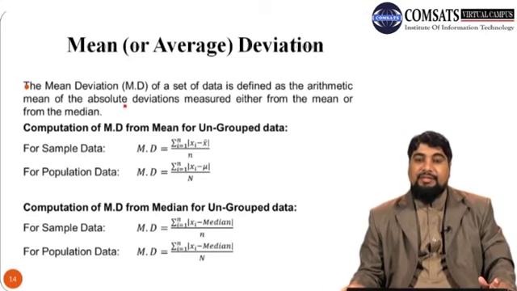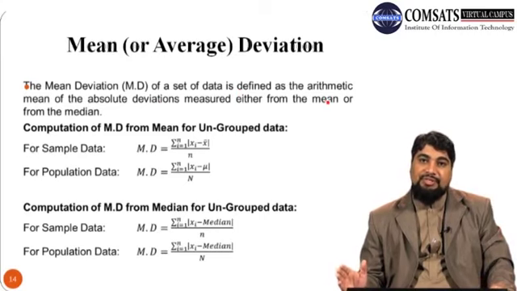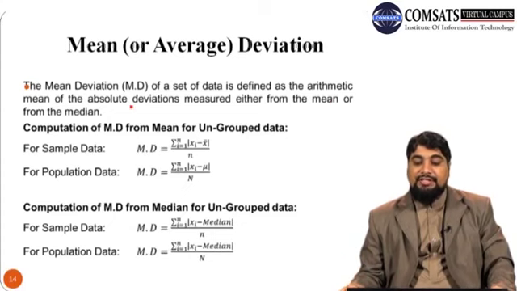Absolute means just considering only the positive values. Deviations measured from the mean means just take the difference of each observation from the mean value, or deviations measured from the median means just take the difference of each value from their median.